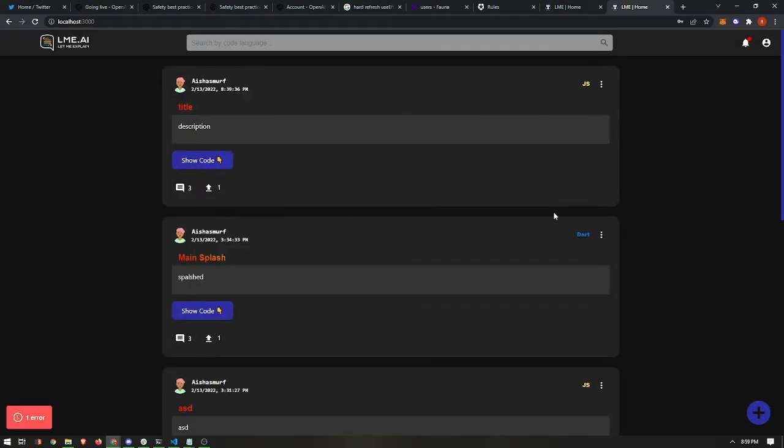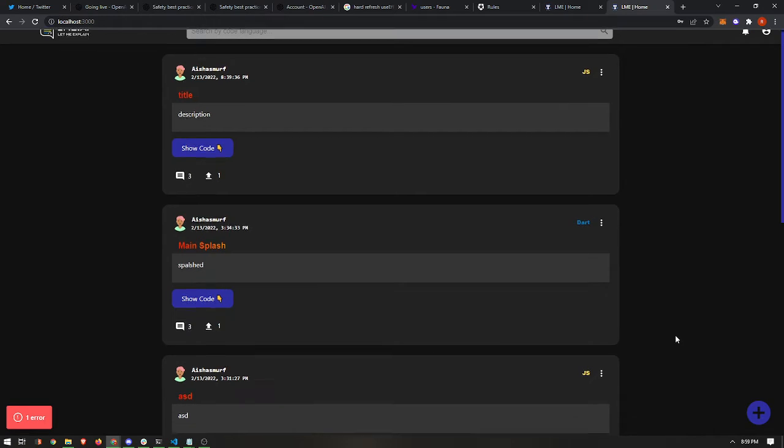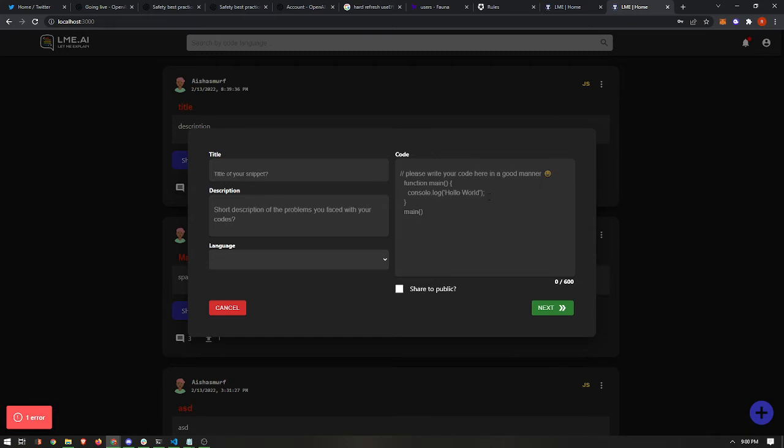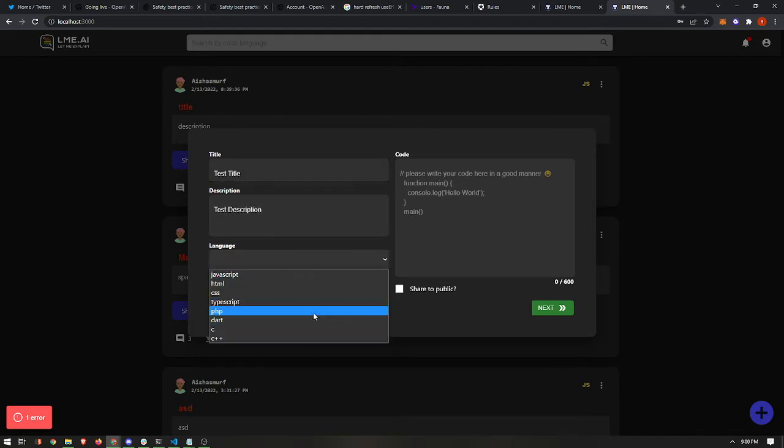The first basic functionality, and the most powerful thing in this application, is to generate an explanation based on the code snippet. For example, we can fill this up. There are a few types of languages that we can choose: JavaScript, HTML, CSS, TypeScript, PHP, C, C++. I'm choosing these languages because of my demographic, but in the future, of course, we will put in more than this.